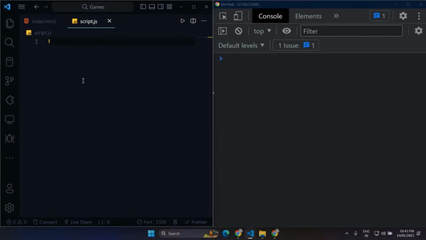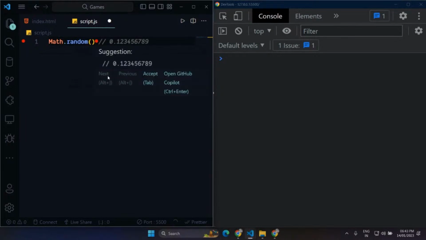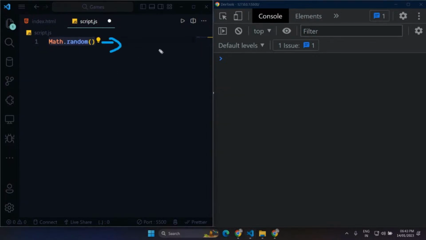So let me just create a lucky number, and for that I'm going to use an inbuilt function, math.random. So this is a function given to us by JavaScript, and you can use this function to generate a random number. So it will just give you a random number between 0 to 1. So let me just show it to you.